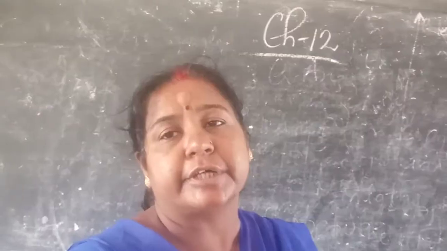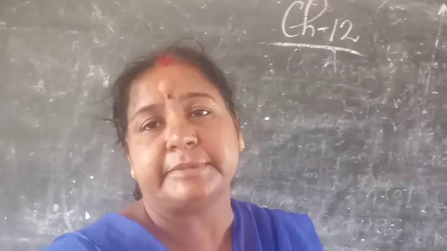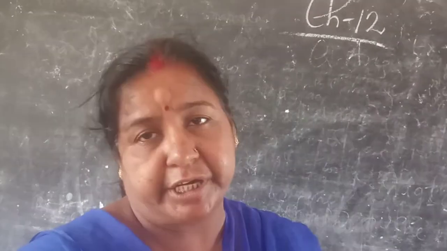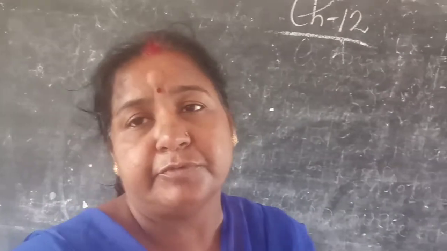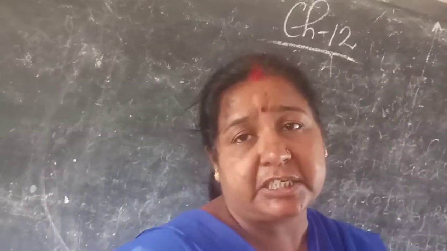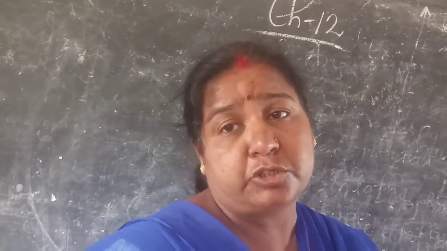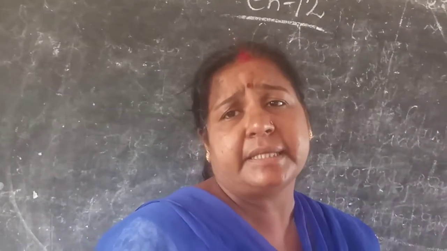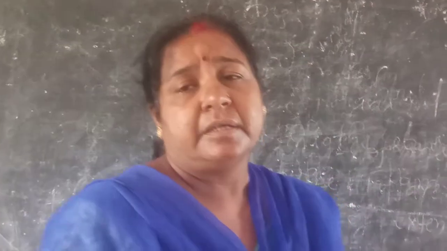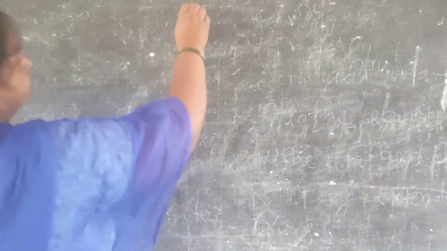Today you have to read about the image formed by a concave mirror when the object is at the focus. When the object is at the focus, which type of image is formed, real or virtual, and where is the image formed? Now see here, this is the concave mirror.